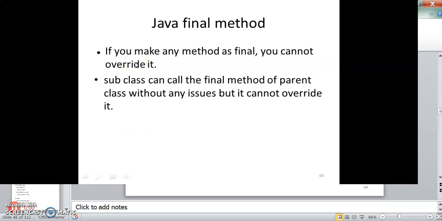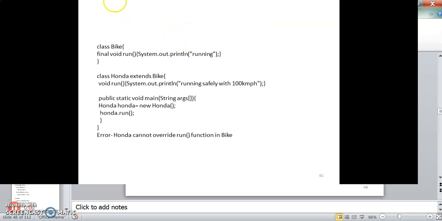Java final method. If you make any method final, you cannot override it. A subclass can call the final method of the parent class without any issues, but it cannot override it. So this is another example. Class bike has final void run, which prints running.